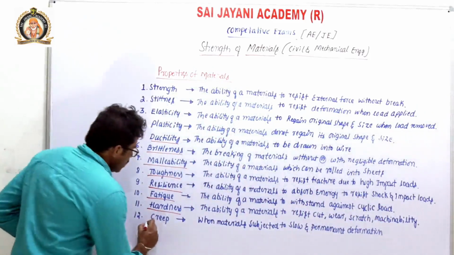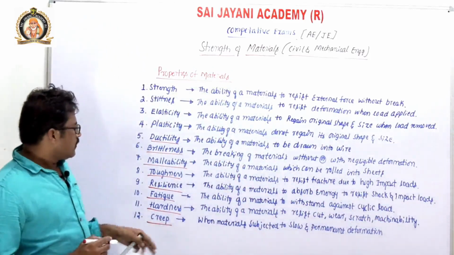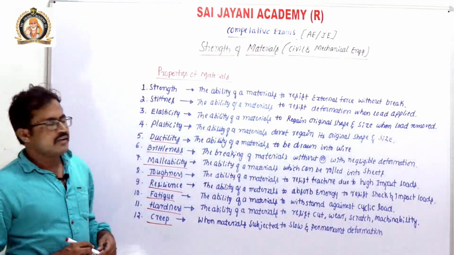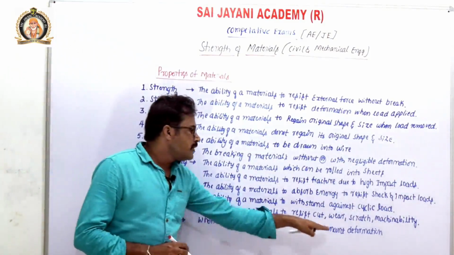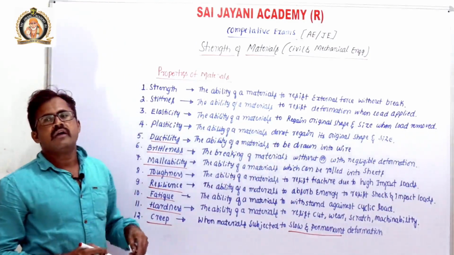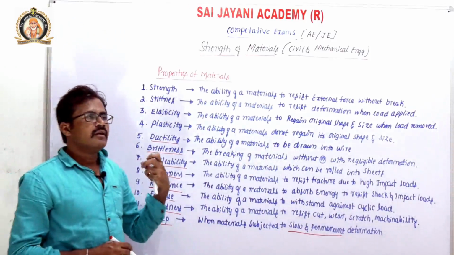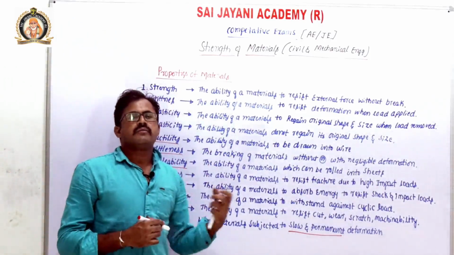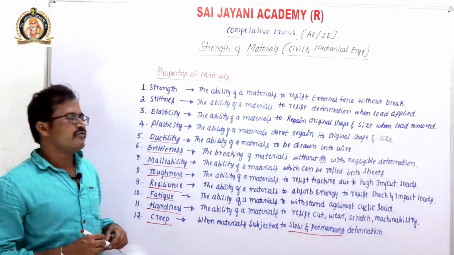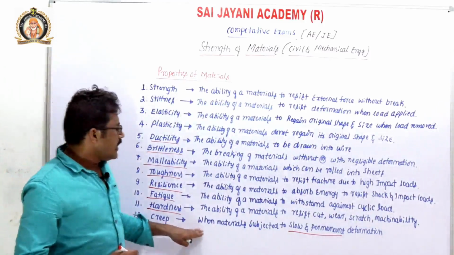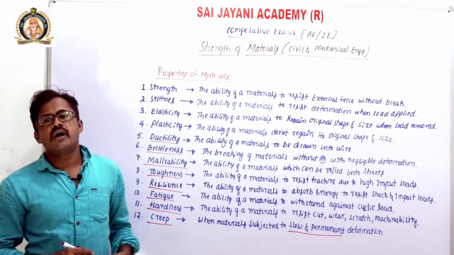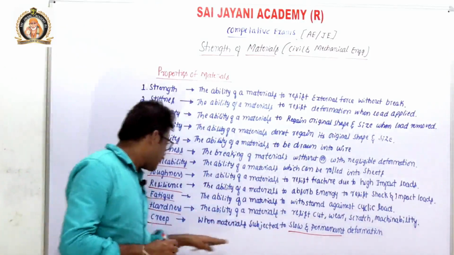Next, creep. So what is creep? It is the property of a material which undergoes slow and permanent deformation. The deformation takes place slowly or gradually, so it is not easily sensed. It is a slow process which results in permanent deformation. When a material is subjected to slow and permanent deformation under the action of its own loads or applied loads, that property is known as creep.